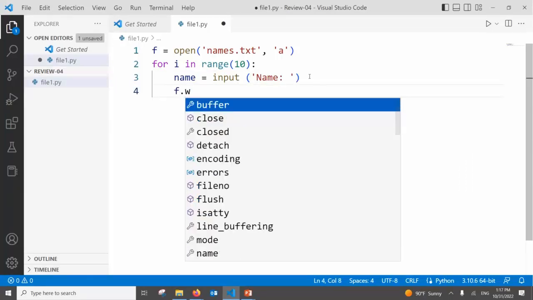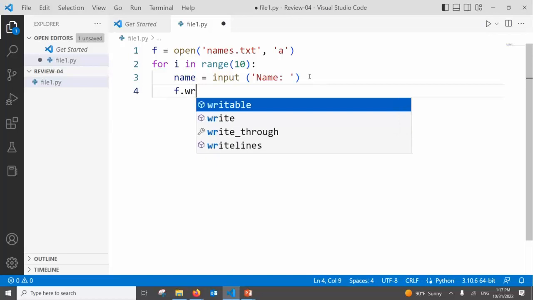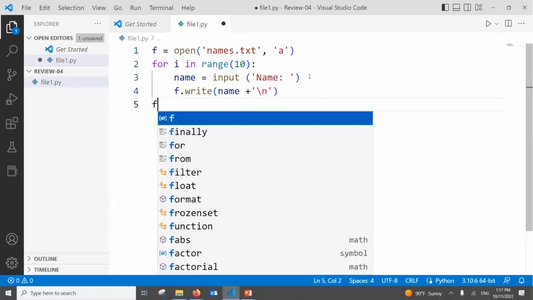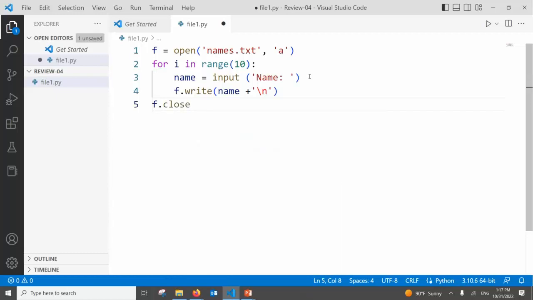f.write(name). Just that, or do we need to add something with it? \n, to be in a separate line. If you don't, let us do it without this. If you don't put \n, what's going to happen? All the names will be written in one line. And finally, file dot what? That's it, we are done.